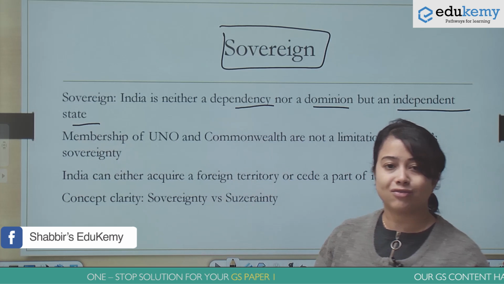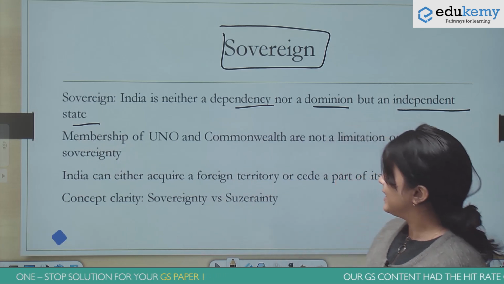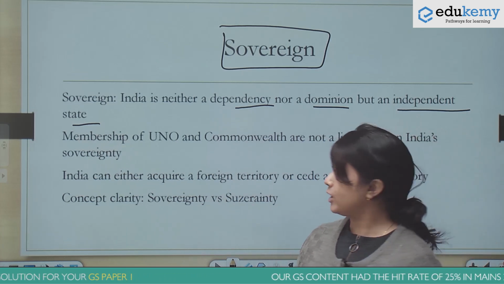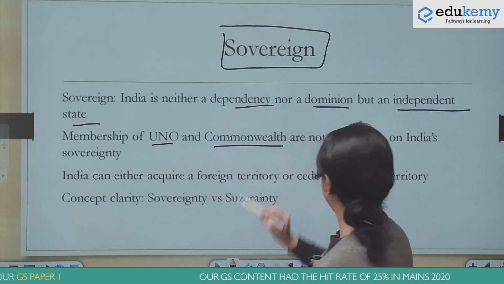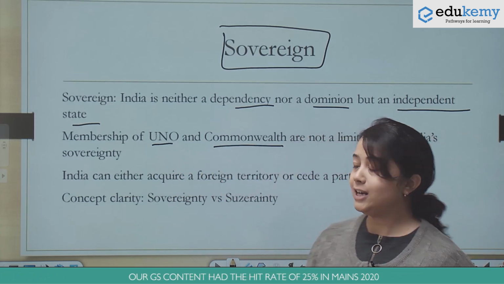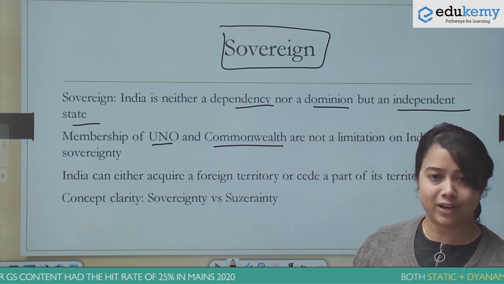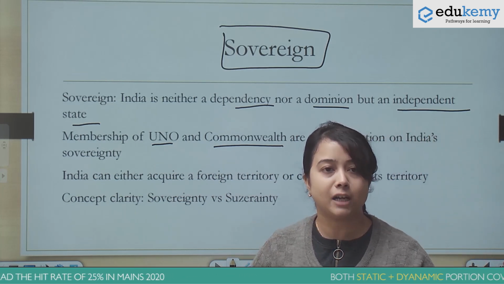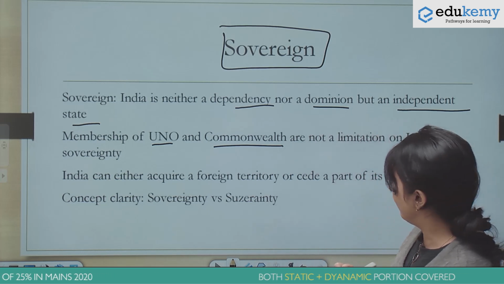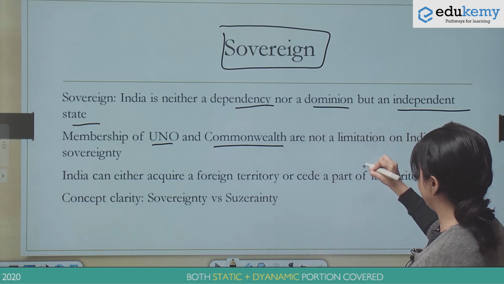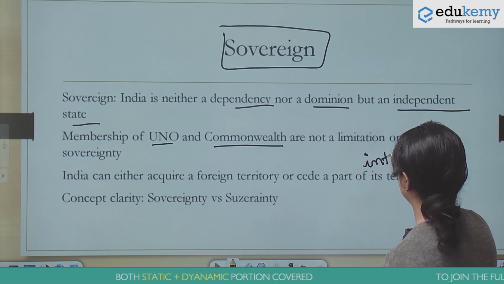Also, it was very clearly established that although we are a member of the United Nations and the Commonwealth, these are not a limitation on our sovereignty. So a basic understanding of sovereignty is that we are an independent state and our government is free to decide the internal and external affairs of the country.